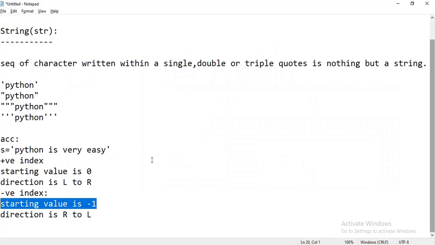Okay, so this is all about the string part, and in the upcoming video we'll learn more concepts in the string.